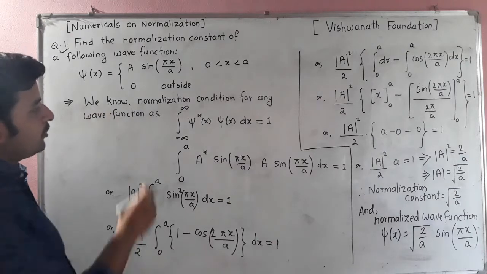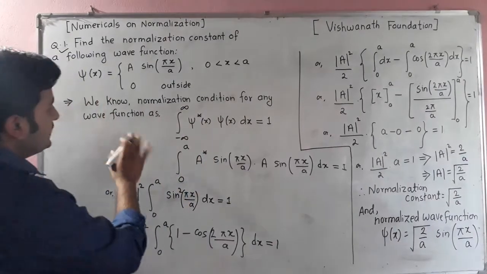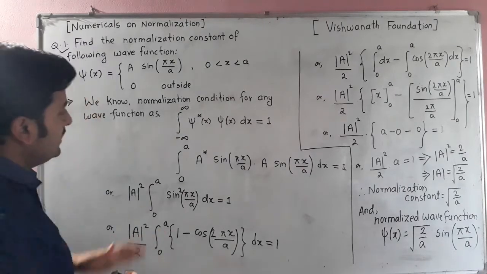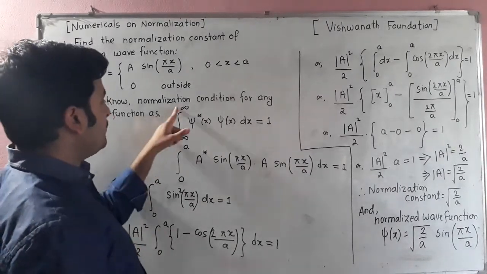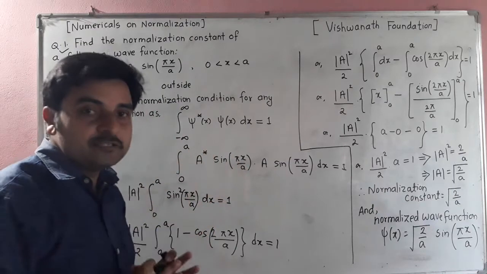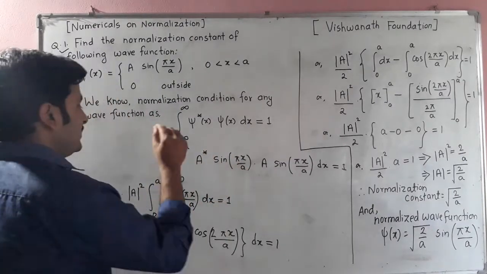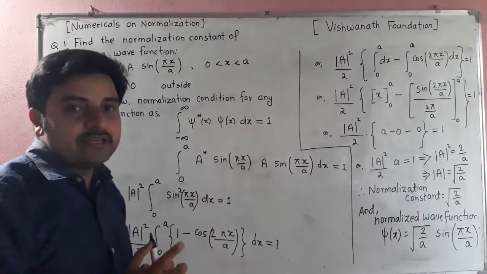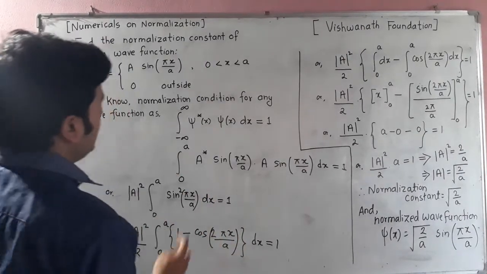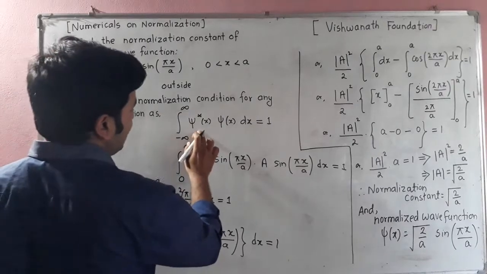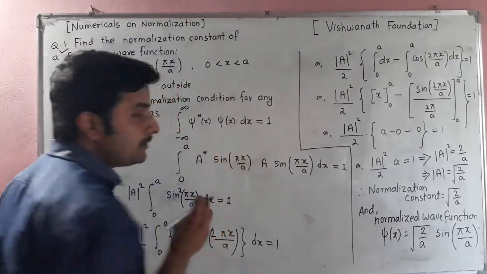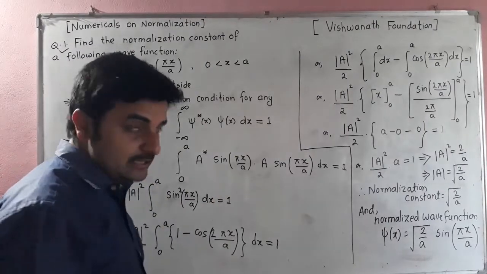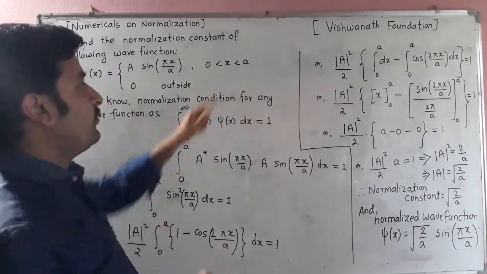For any wave function, the normalization condition is the integral from minus infinity to plus infinity, which means over all the space, since the integration limit must occupy the whole space, of psi star psi dx, equal to 1. Here we are dealing with one dimension, there is displacement only in one dimension.